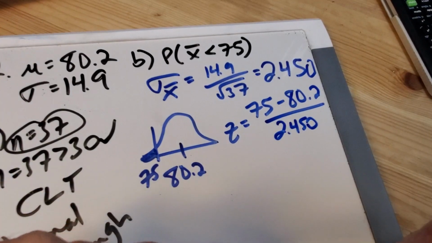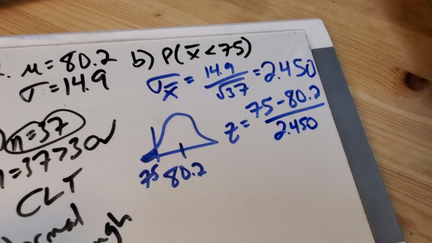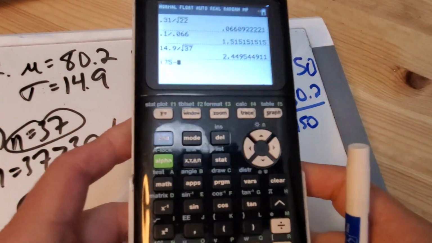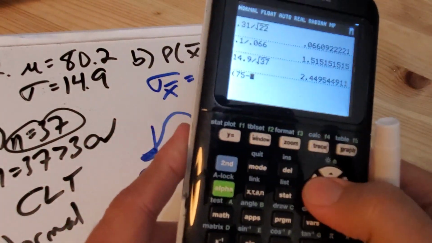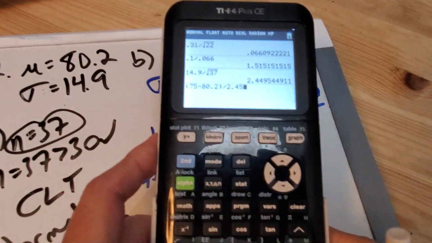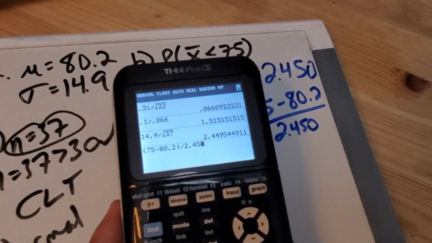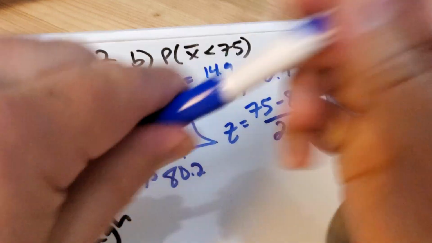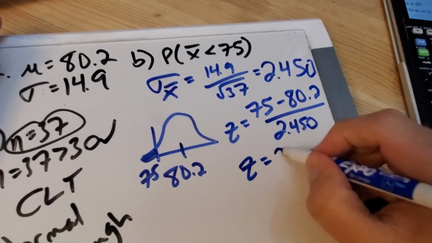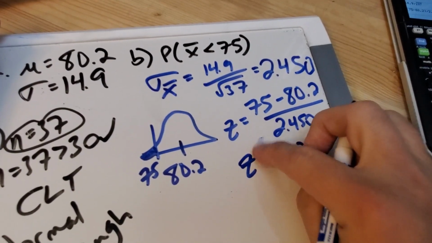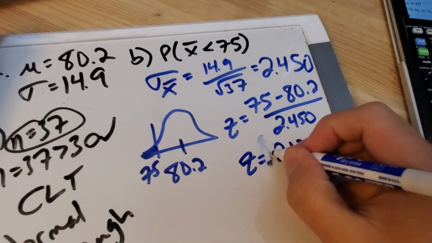What do you think that's going to be, Jeff? I don't know, man. 2.17. 75 minus 80.2 divided by 2.45. Does that look right? Yeah. I got negative 2.12. Negative, Jeff. Come on, buddy. Negative equals negative. There we go.